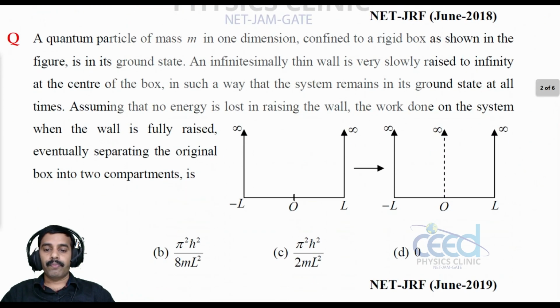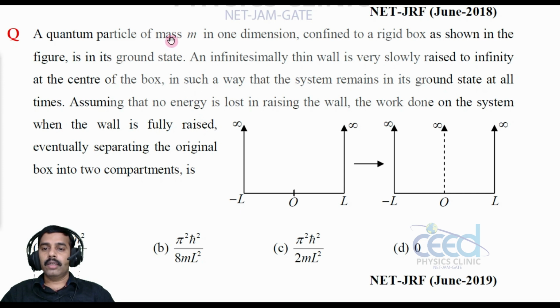The question is, a quantum particle of mass m in one dimension confined to a rigid box as shown in the figure is in its ground state. An infinitesimally thin ball is very slowly raised to infinity at the center of the box in such a way that the system remains in its ground state at all times. Assuming that no energy is lost during the raising of the ball, find the work done on the system when the ball is fully raised, eventually separating the original box into two compartments.